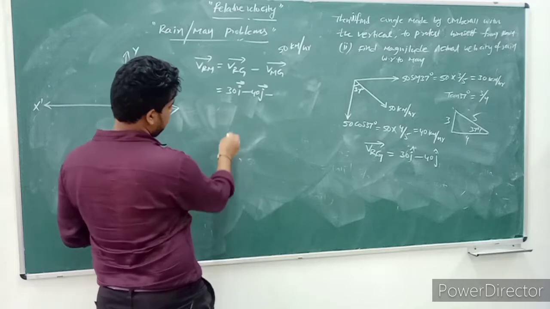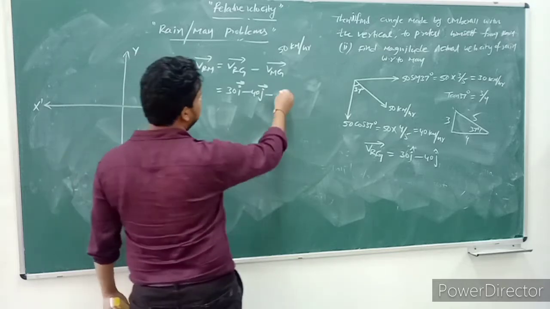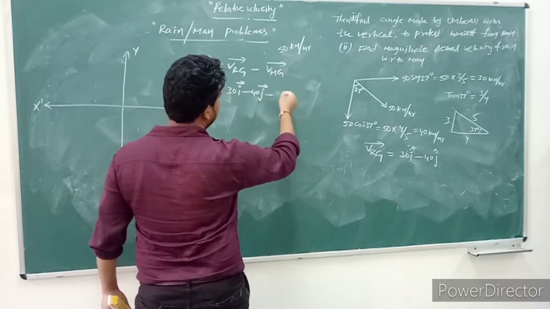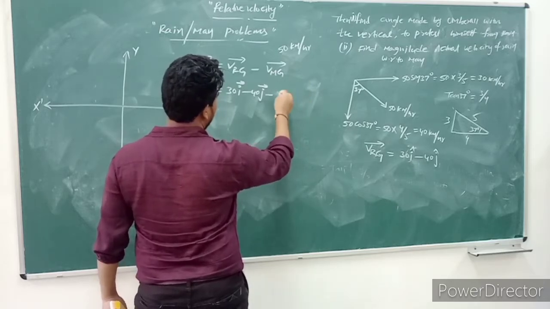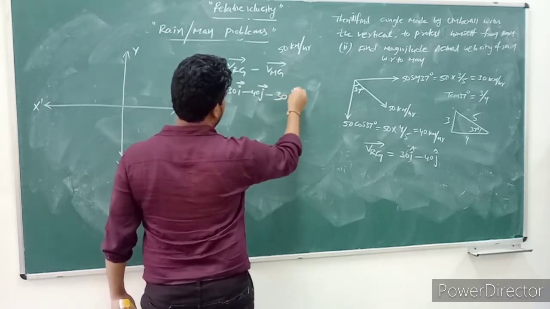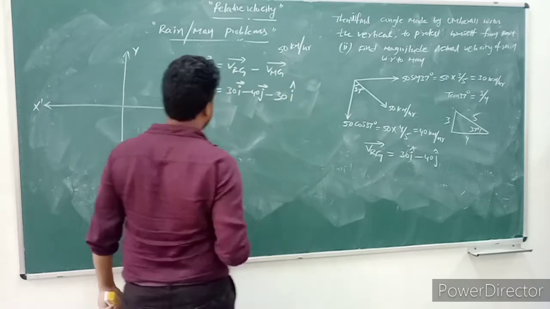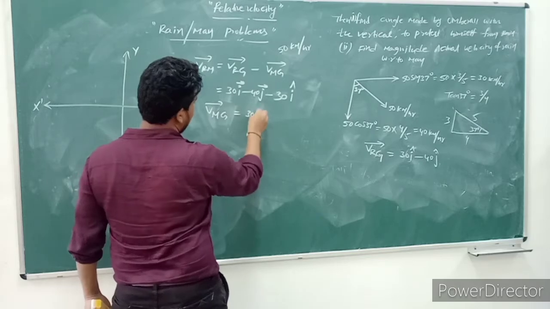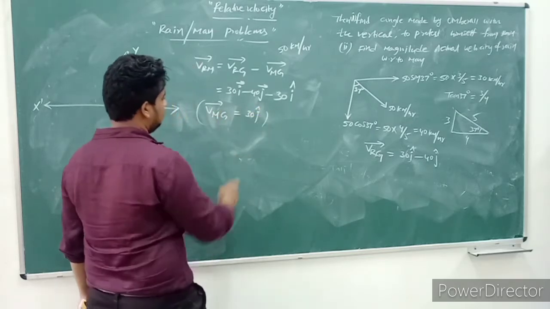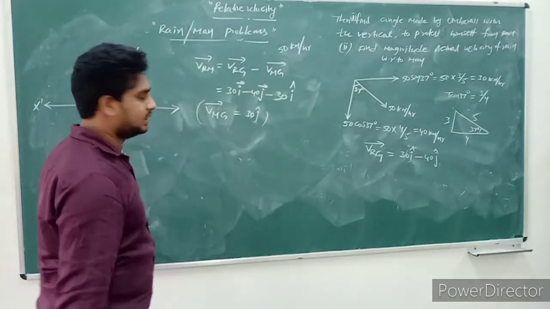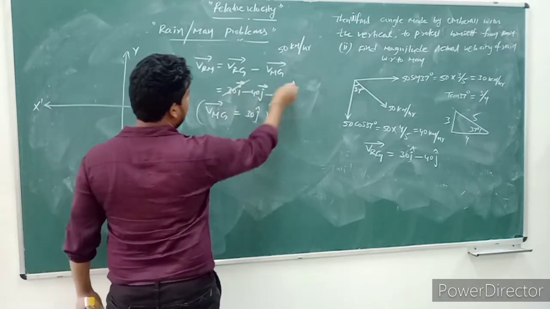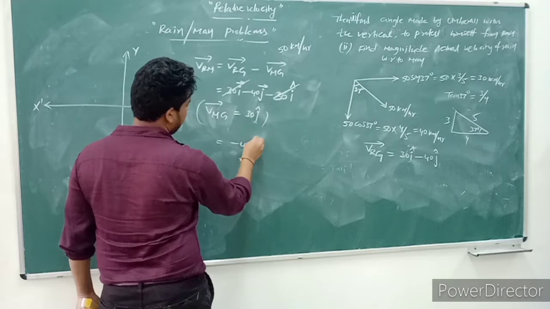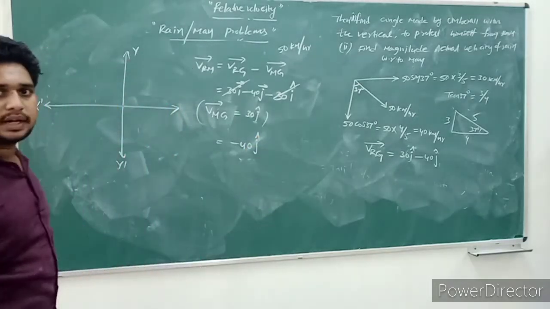If I consider, for example, the man is moving with 30 kilometers per hour along positive x-axis, so that is the velocity of man with respect to ground, we take 30 I cap, because it is in this direction. Now 30 I cap minus 30 I cap cancels. What finally did we get? Minus 40 j cap.